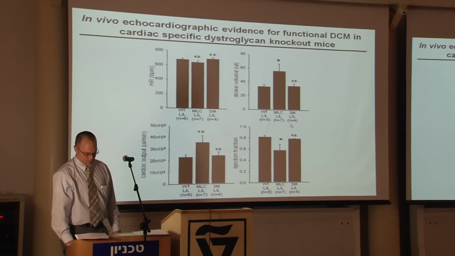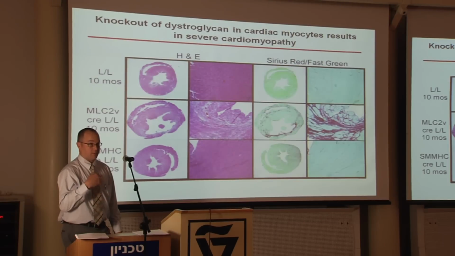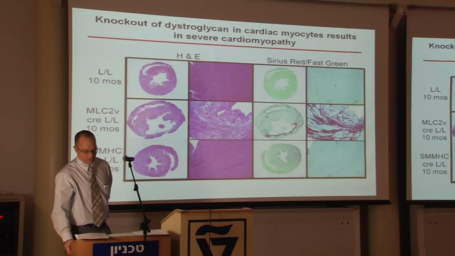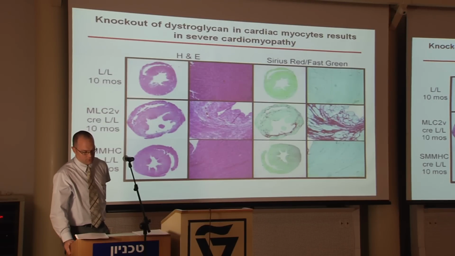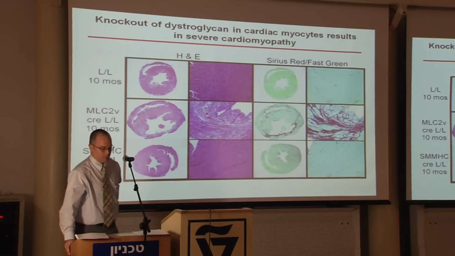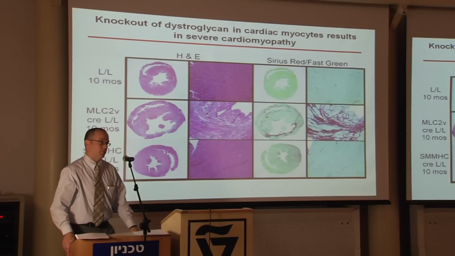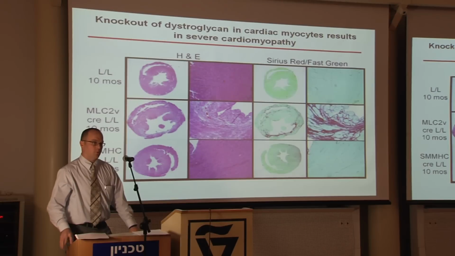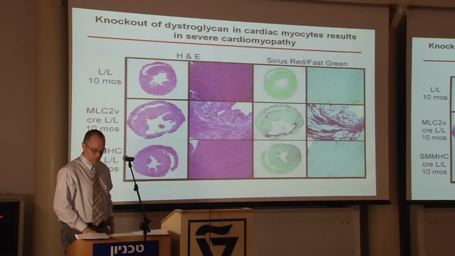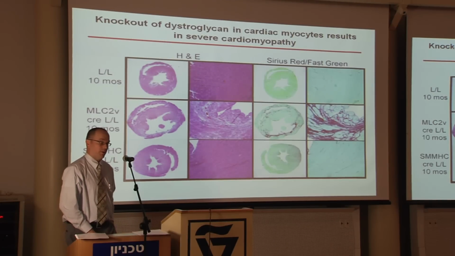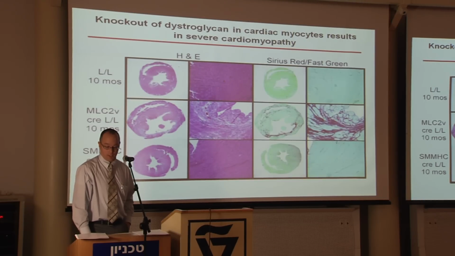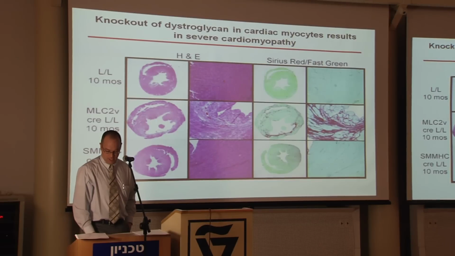This, I should have pointed out on the previous slide, is a fairly slowly progressing cardiomyopathy in mice. Young mice don't have any detectable dysfunction or pathology. It appears approximately around 6 months of age, and it progresses to about 10 months of age. The cardiac-specific knockout mice do die a little bit earlier than their wild-type littermates, suggesting that this cardiomyopathy can be lethal, at least in some animals.